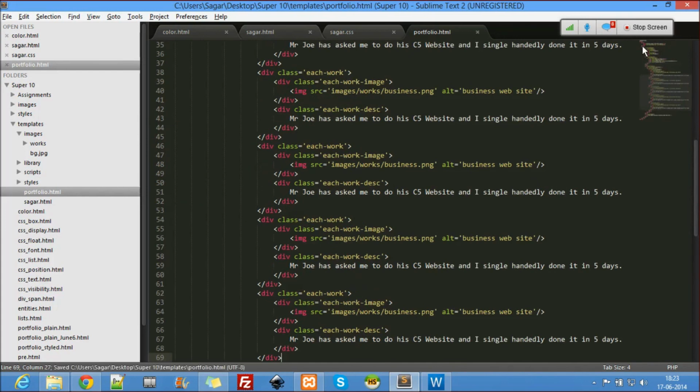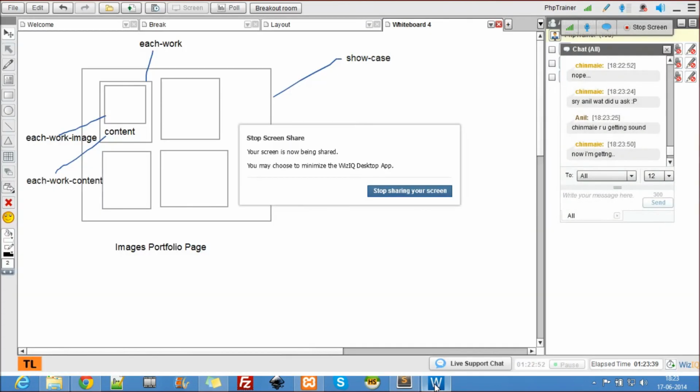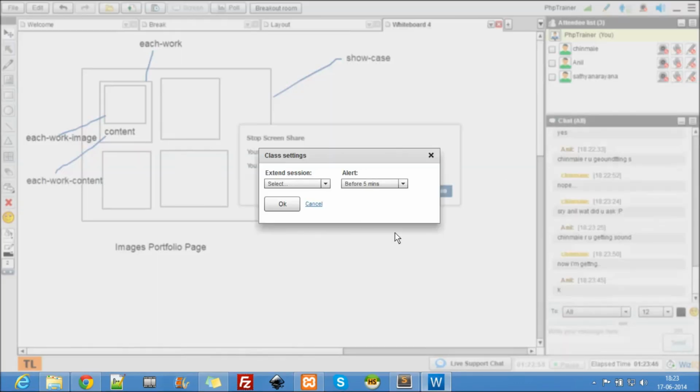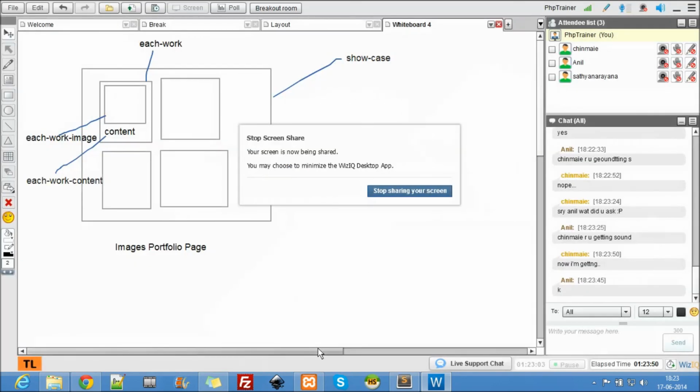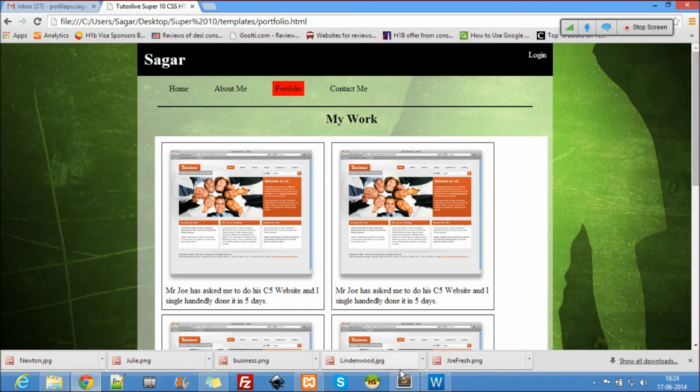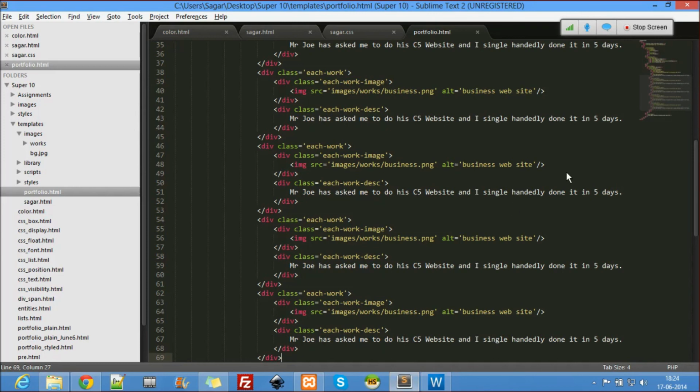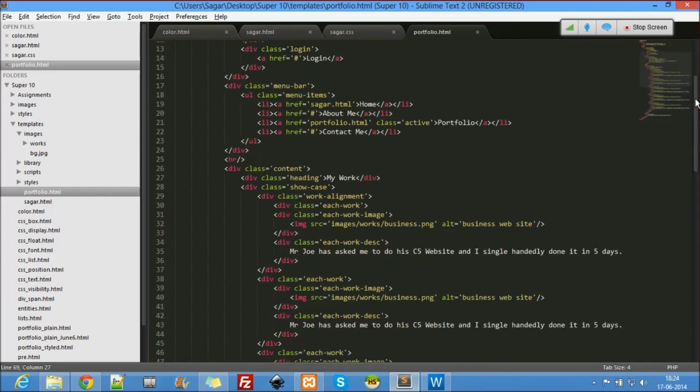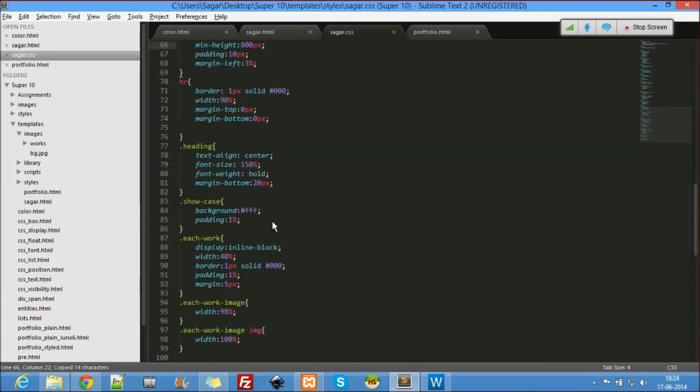Okay, one more div I have added, just one more div. It's called work alignment. Where is it? Work alignment. This is the class. Now this class's sole reason is only one thing, work alignment.